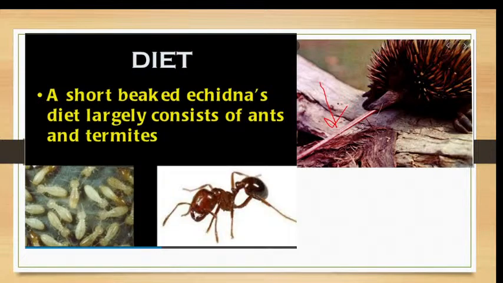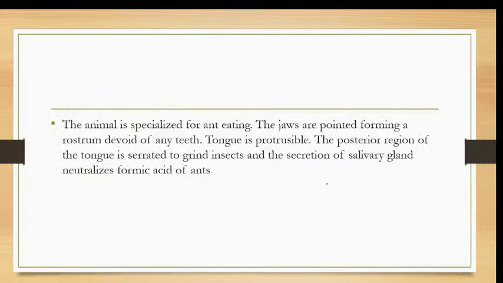So that is the adaptation of the animal with its feeding behavior: a protrusible tongue which is sticky, and saliva that can neutralize the formic acid. They can also utilize the formic acid which is produced by the ants.